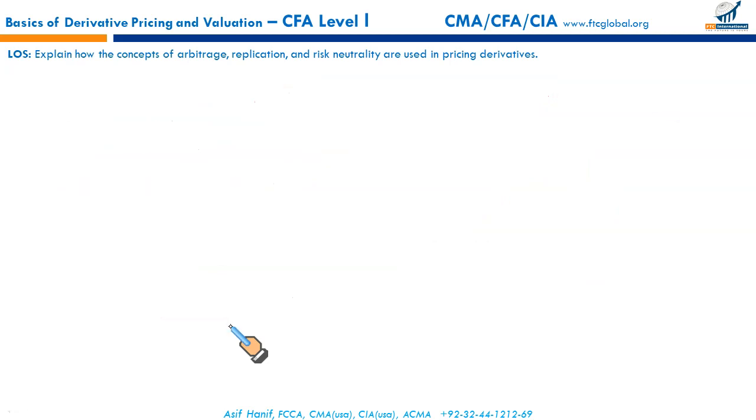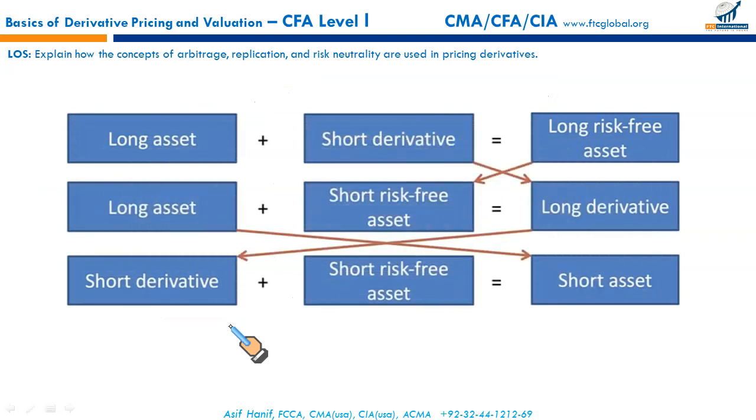Let us extend this idea. So these combinations will produce an equivalent asset. You are long an asset, you have the asset, you sell a forward contract, short derivative, it will result in a long risk-free asset, just like in the previous example. Now, if we just swap things around, like for example, the long risk-free asset, if brought to this side, it will become a short risk-free asset. And this short derivative will become a long derivative. So a long asset plus a short risk-free asset will give you a long derivative.